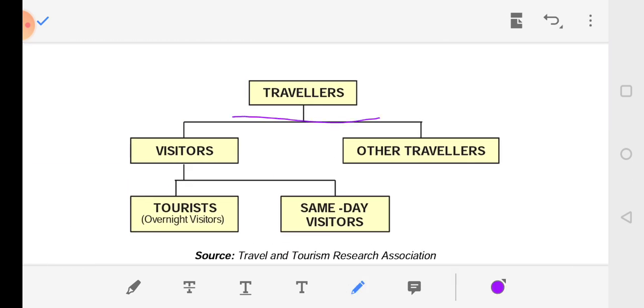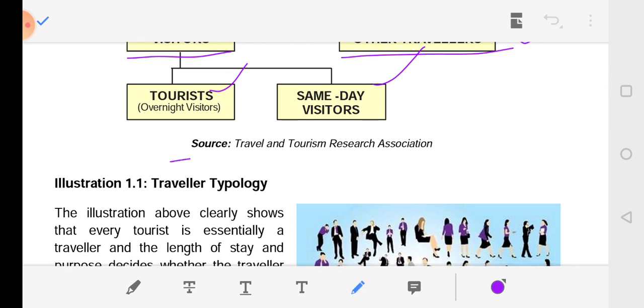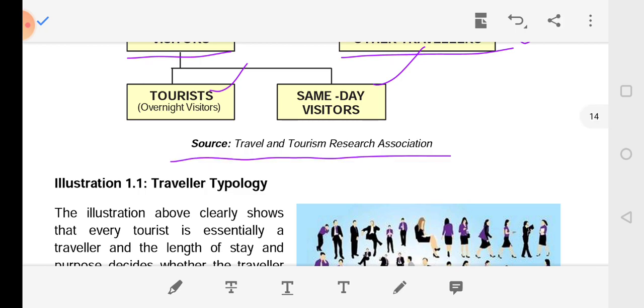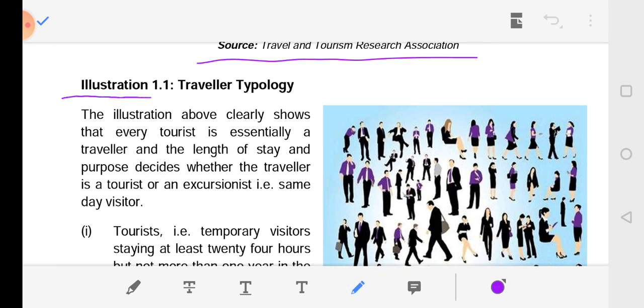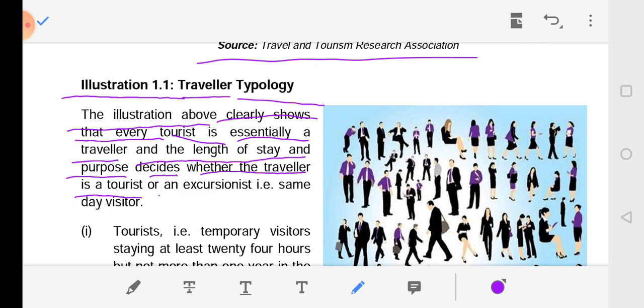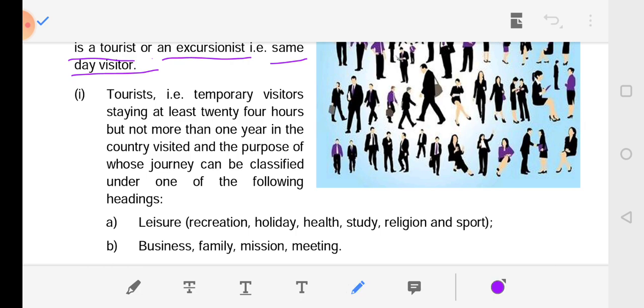So, travelers are divided into visitors and other travelers. A visitor is divided into tourist, overnight visitor, and same day visitor. Source: Travel and Tourism Research Association. Illustration 1.1, Traveler typology. The illustration above clearly shows that every tourist is essentially a traveler, and the length of stay and purpose decide whether the traveler is a tourist or an excursionist, that is, a same day visitor.